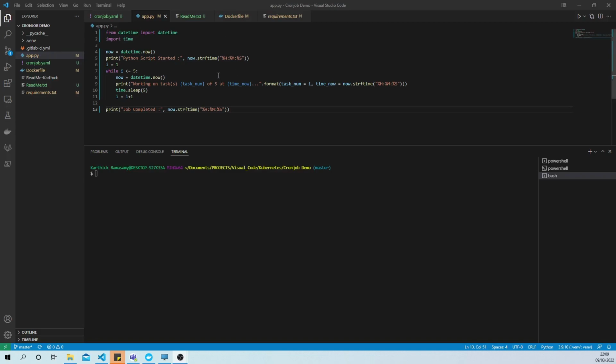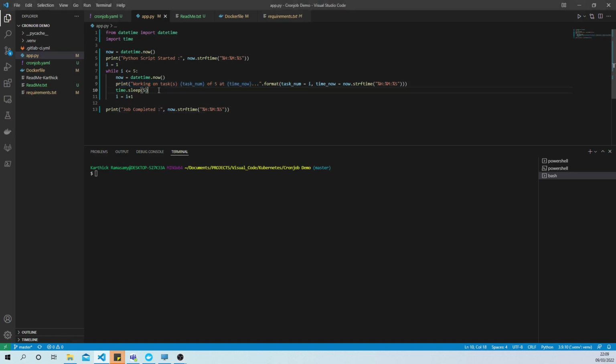So this is our simple Python application. It has some print statements to simulate that it has some task to do. It starts by printing the script start time, and it goes into the loop to print some statement. It printed this statement 5 times.